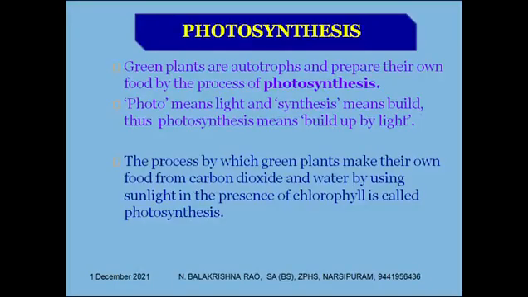So heterotrophs cannot make their own food, hence they depend on other autotrophs such as plants, bacteria, and algae. So how do green plants prepare their own food? By the process called photosynthesis. Green plants are autotrophs and they prepare their own food by the process called photosynthesis. In the term photosynthesis, there are two words.